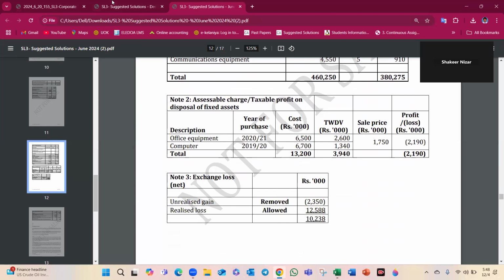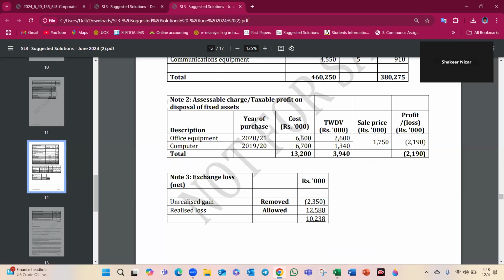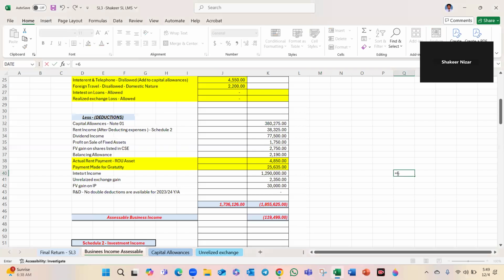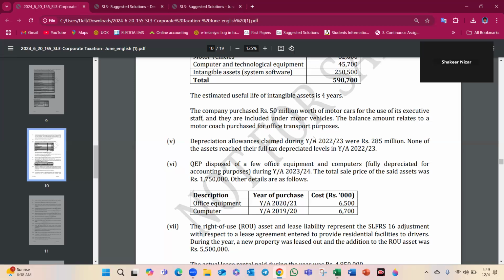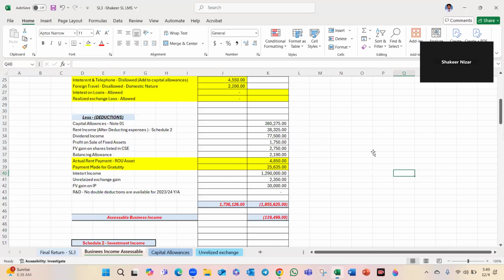Here, office equipment is 5 years again, 6500 divided by 5, 6500. The written down value, 3 years, 6500 divided by 5, 3900. So 3900 was claimed, that's here. 6500, 3900 finished, 2600.